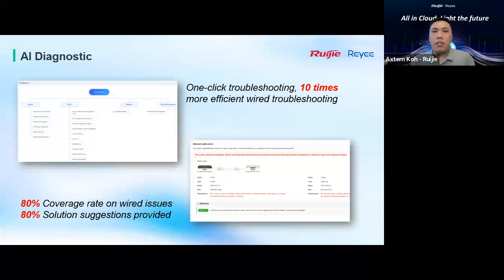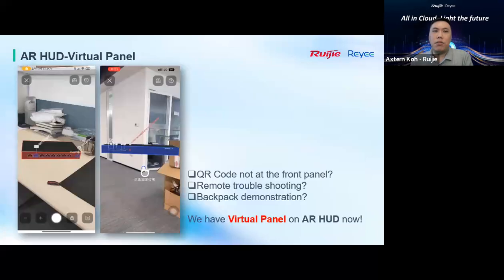And based on the AI diagnostic, even though you have a one-click diagnostic troubleshooting just now, it is ten times more efficient than going for physical diagnosis. Maybe you want to pull the cable, unplug the cable, everything, right? This is one of the very useful tools we have been upgrading in our district account. So this is one we're going to update to you.